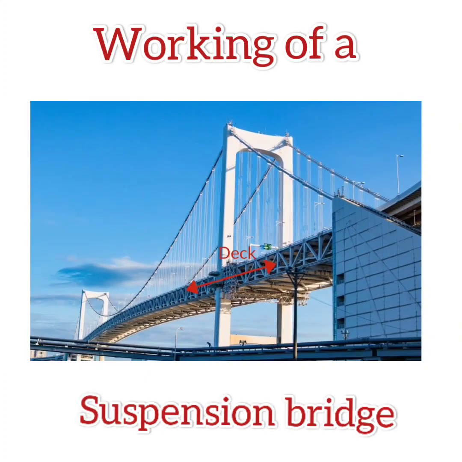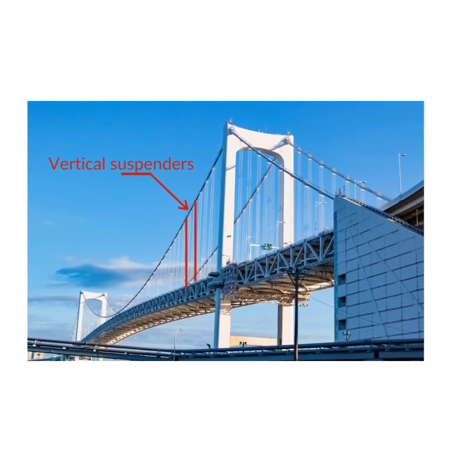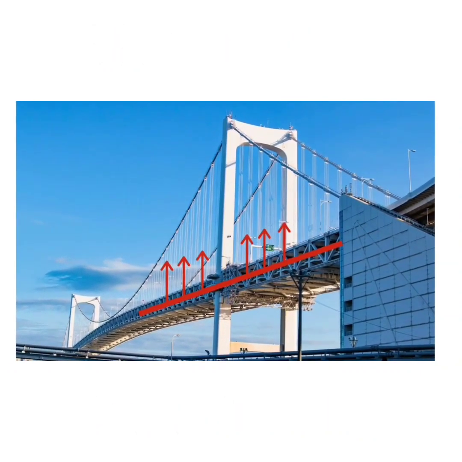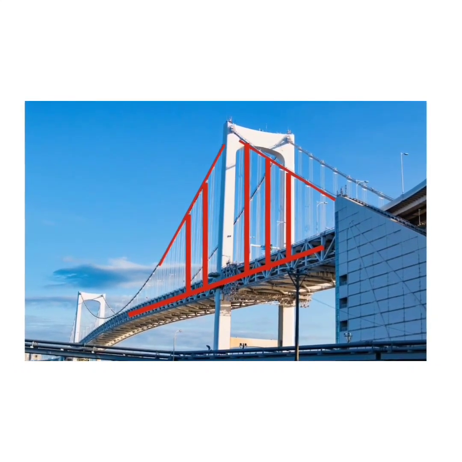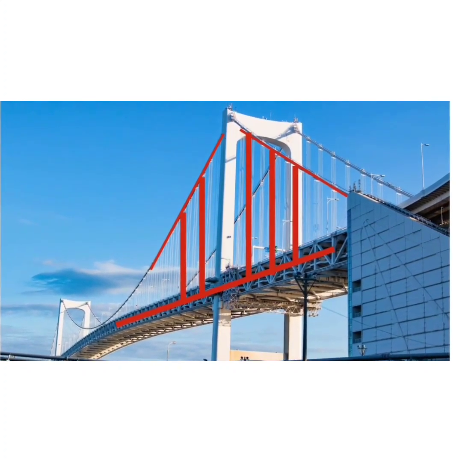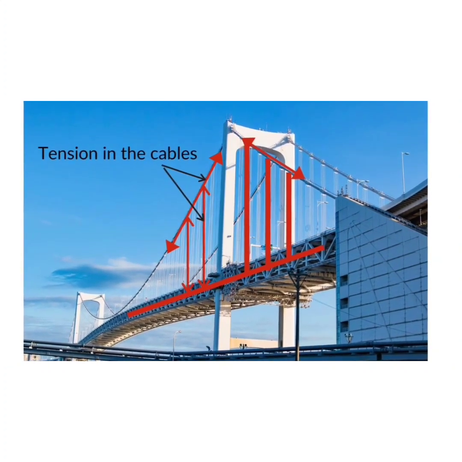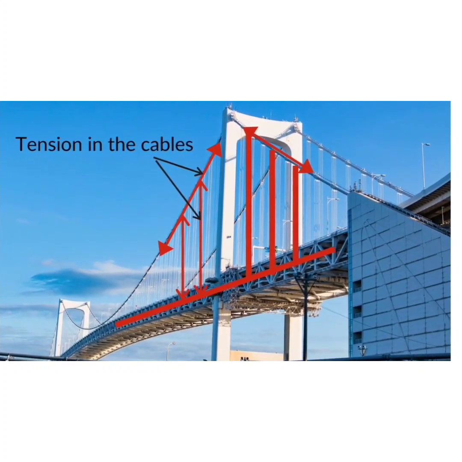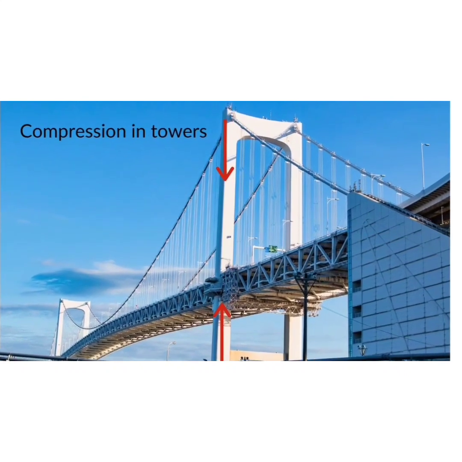Suspension bridges include the deck, the main cables, the vertical suspenders and towers. The deck hangs on the vertical suspenders which are connected to the main cables. The main cables are anchored at the ends and pass over the two large towers. As the cables can only carry tensile force, all the cables including the main cables and suspenders are in tension. The towers are in compression.